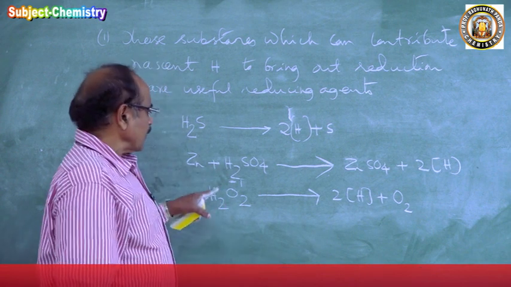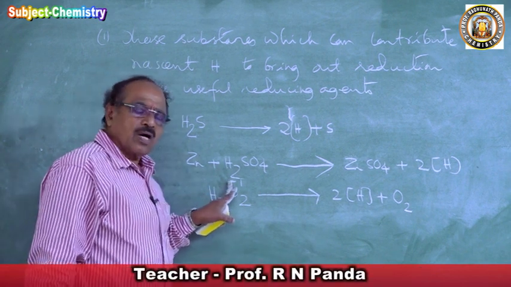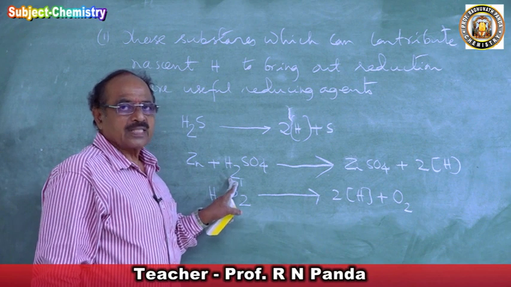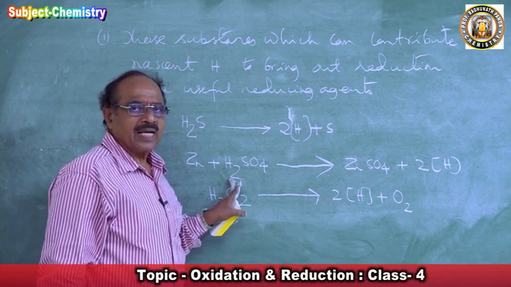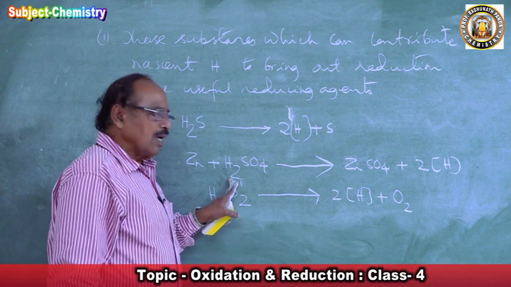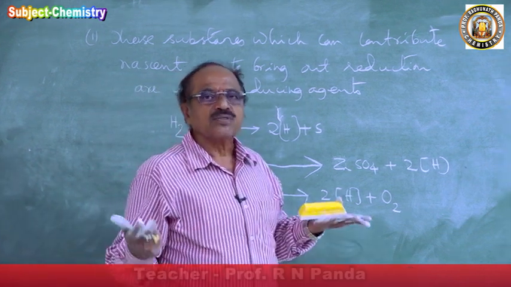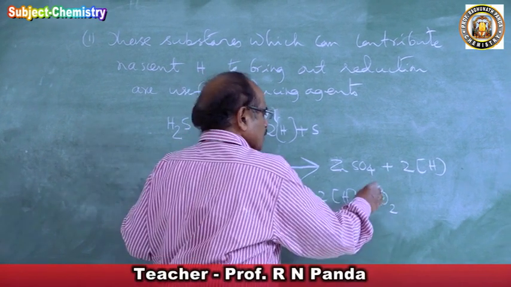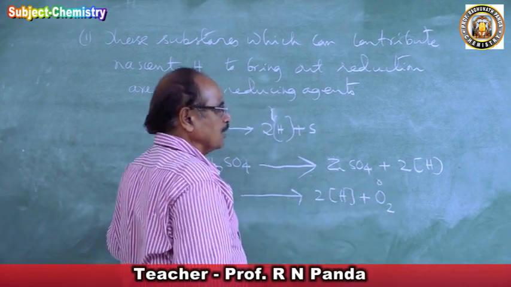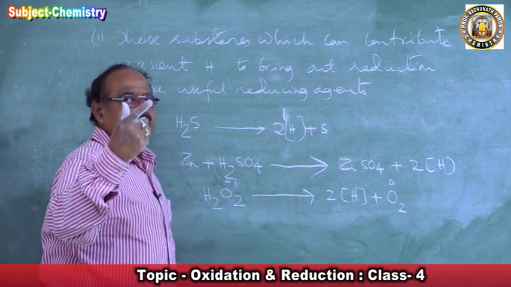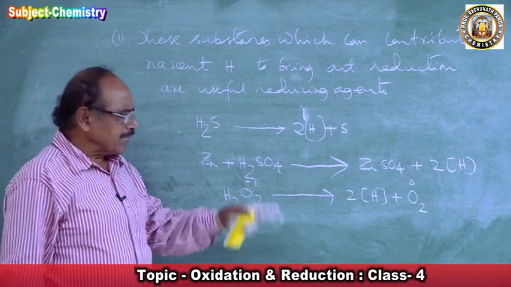In hydrogen peroxide, what is the oxidation number of oxygen? It is -1. So it will be interested to become 0, the molecular oxygen state. It has a strong tendency to become 0. How can it become 0?